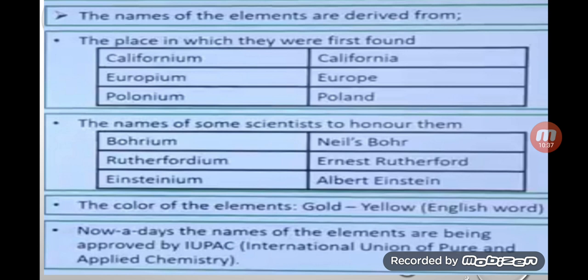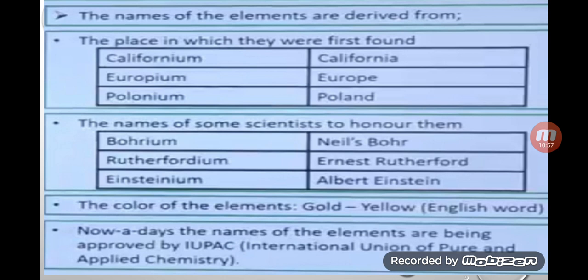Rutherfordium, Ernest Rutherford, and Einsteinium, Albert Einstein. But my dear students, it is very difficult to learn these names because different countries have different scientists and different countries have different names.